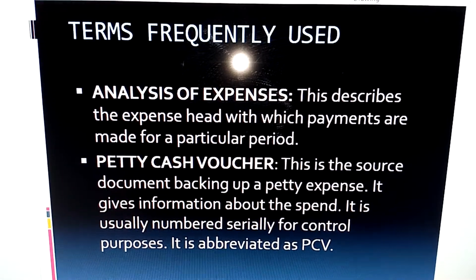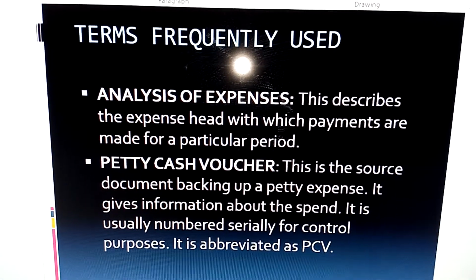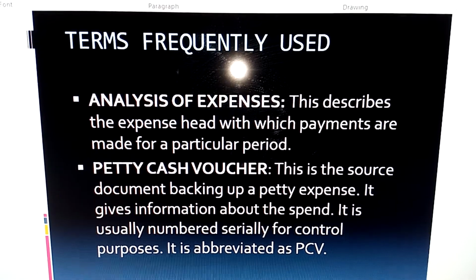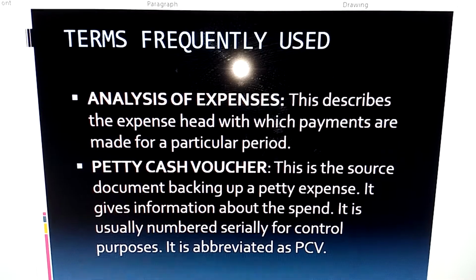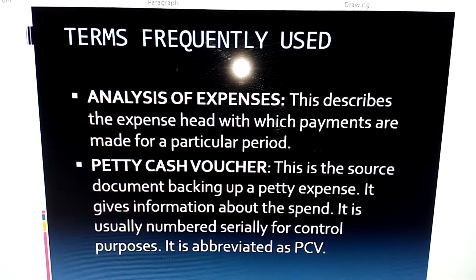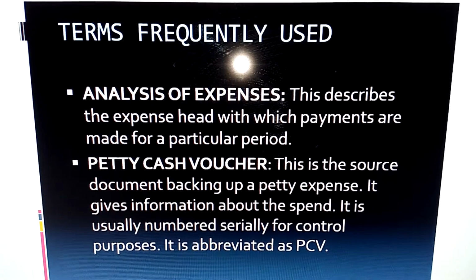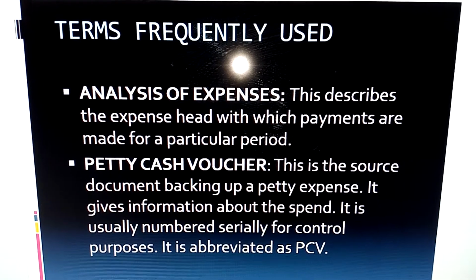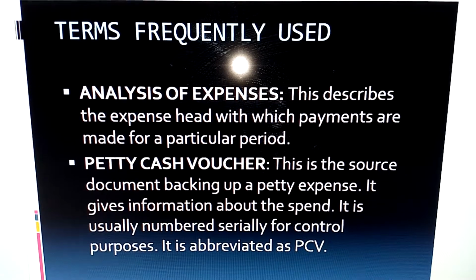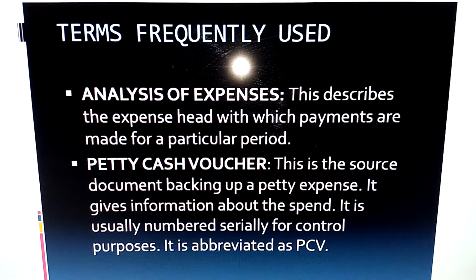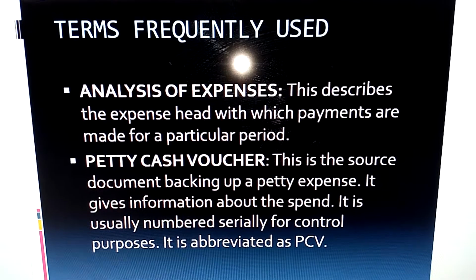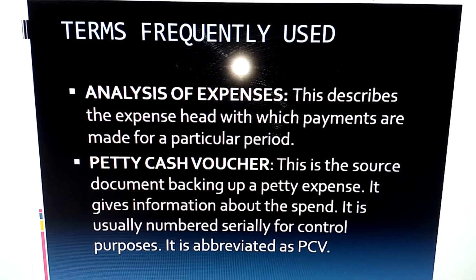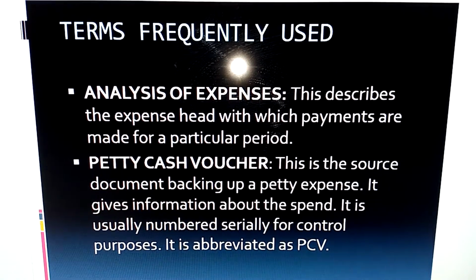The next one is the analysis of expenses. This simply describes the expense heads or the list of expenses that the petty cashier spends money on for a particular period. For instance, it is possible that in the month of, say, January or February, the petty cashier spent money on maybe cleaning, transport, postage, wastage disposal, and other minor expenses.